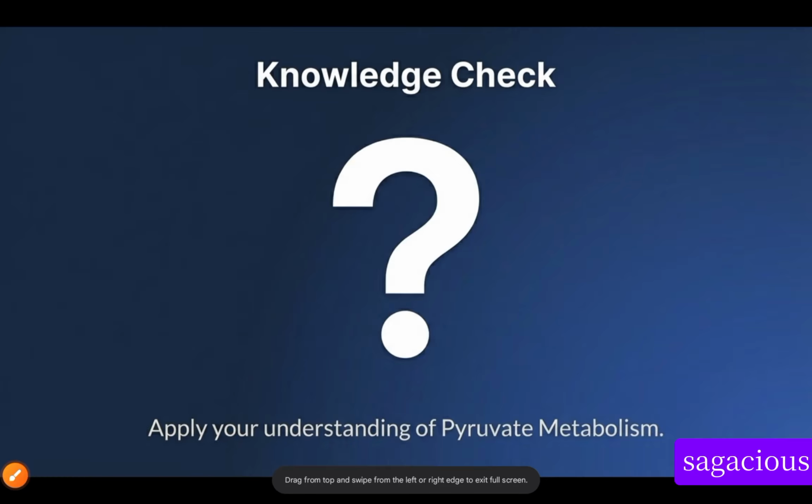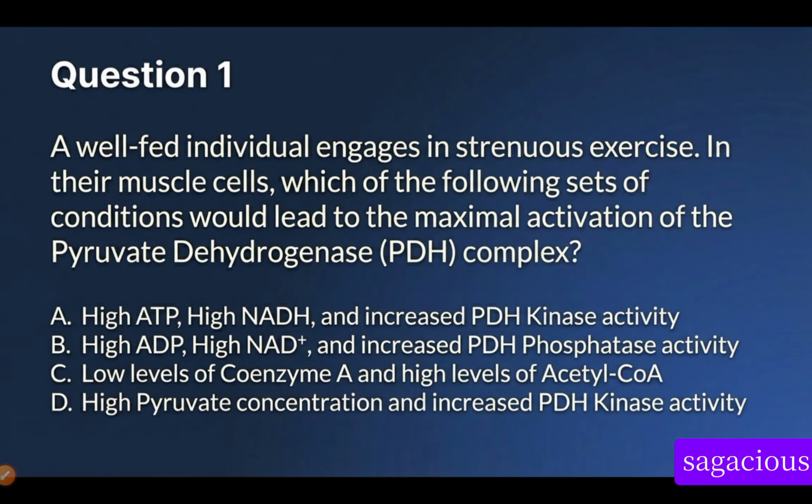So that is now. Let's test your knowledge. It's time to test your knowledge in pyruvate metabolism. So the first question is, a well-fed individual engages in vigorous exercise that requires high amount of energy. In their muscle cells, which of the following sets of conditions would lead to maximal activation of pyruvate dehydrogenase complex?